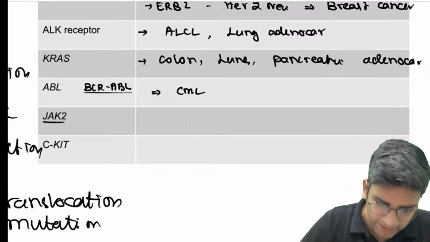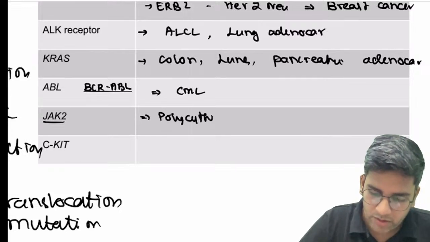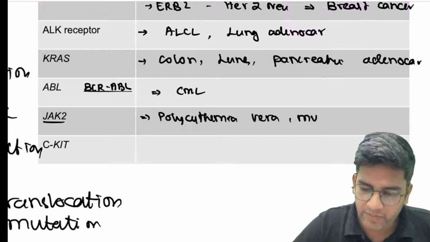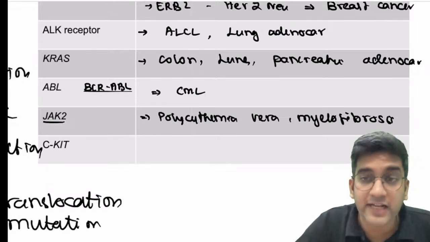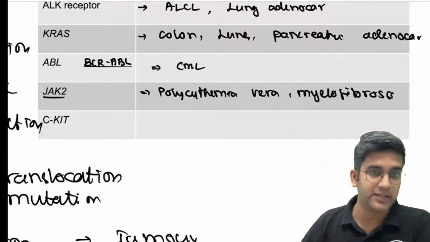Fine. Okay. JAK2 is seen in polycythemia vera, and also in myelofibrosis, and also sometimes in essential thrombocythemia, right? At least don't forget polycythemia rubra vera. ALCL is anaplastic large cell lymphoma, fine?